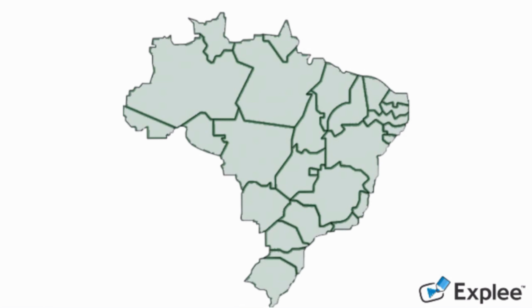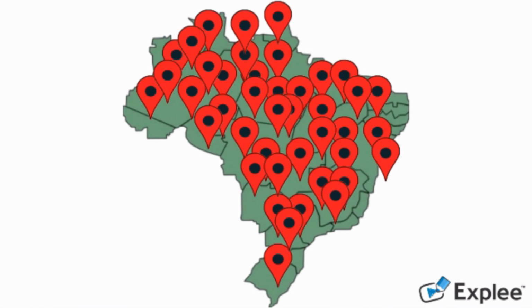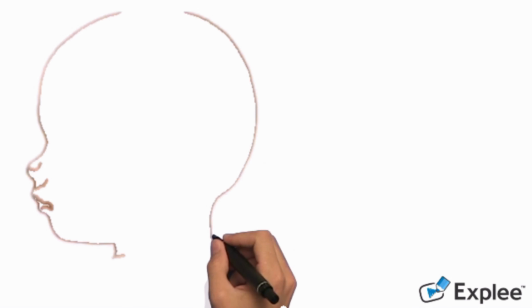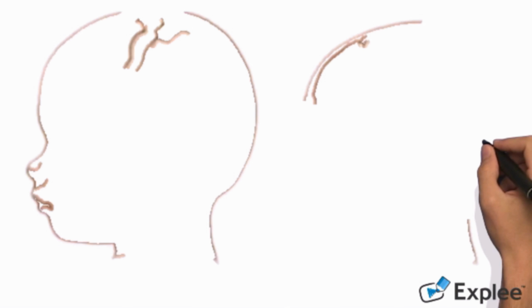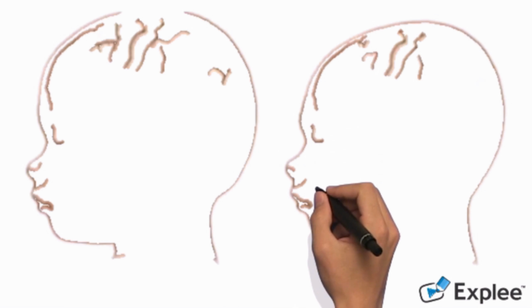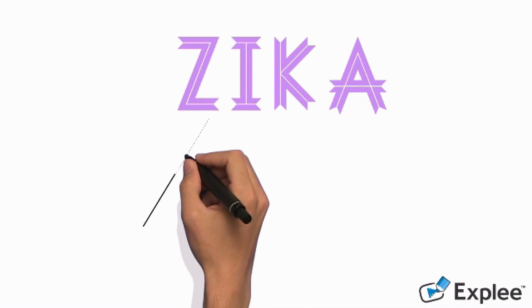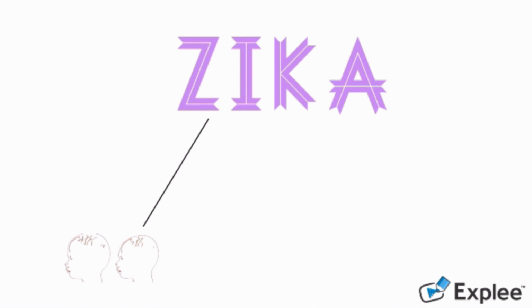But what is microcephaly and how does Zika cause microcephaly? Among the 1.5 million cases of Zika in Brazil, there were 3,500 cases of microcephaly. Microcephaly is the worst effect of Zika, and it causes the head and brain of the newborn to be about one-third the size of a normal baby's. The smaller brain causes development problems for the child later on in life. However, it is not known if microcephaly is definitely caused by Zika, since there is not enough evidence to prove it.